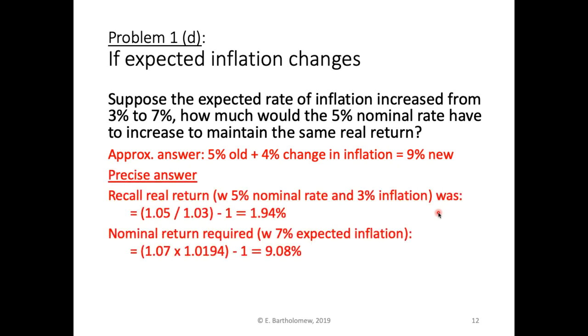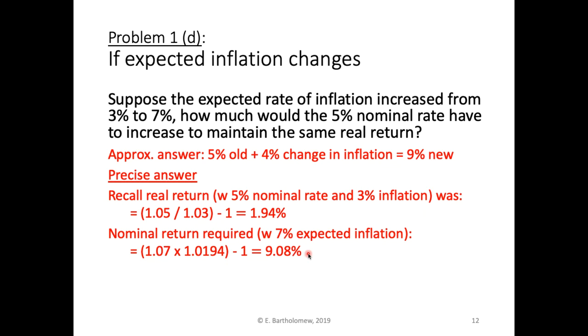Well, recall that the real return before was 1.05 divided by 1.03 minus 1, or 1.94%. So we need to get that same real return not on 1.05, but on 1.07. So we multiply 1.07 times 1.0194, subtract 1, and we now get 9.08%.